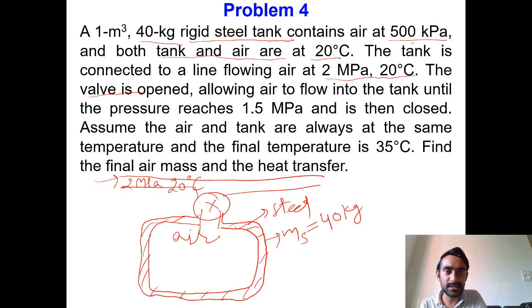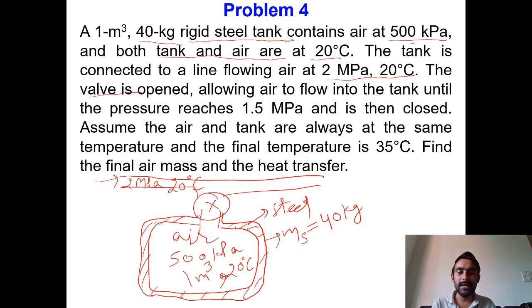The initial condition is that air is having pressure of 500 kilopascals, volume of 1 meter cube and temperature of 20 degree Celsius. As air is an ideal gas, you can determine with the help of the ideal gas equation the mass of the air inside this tank initially.